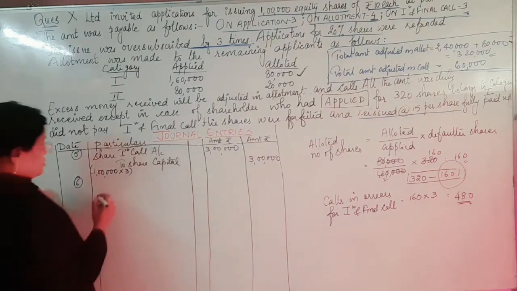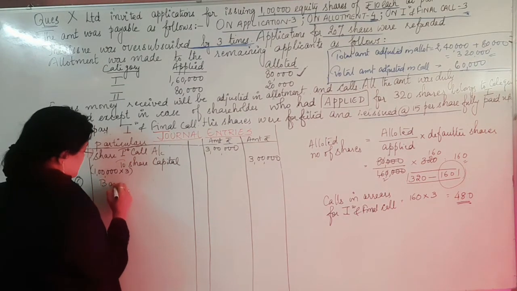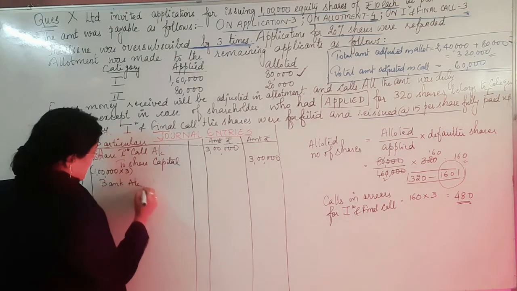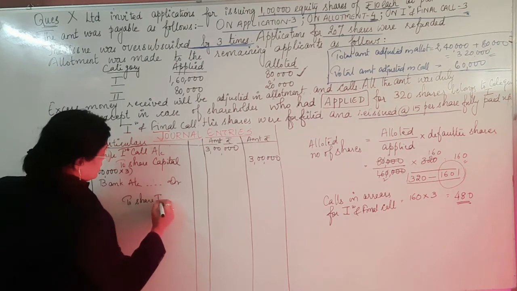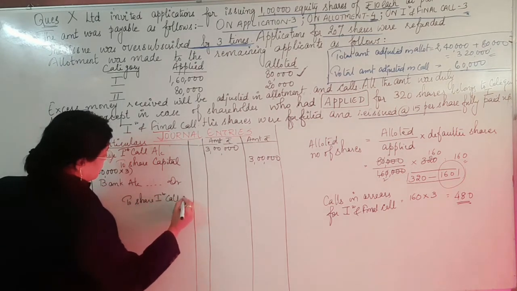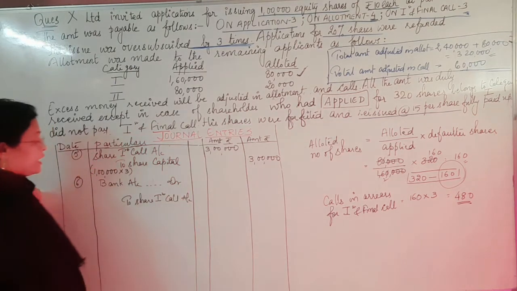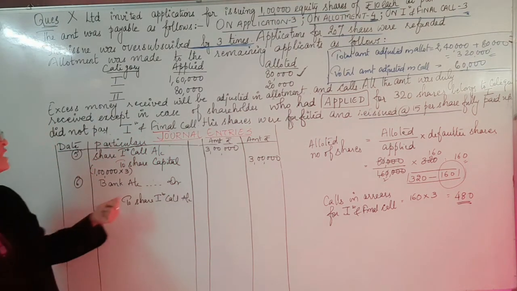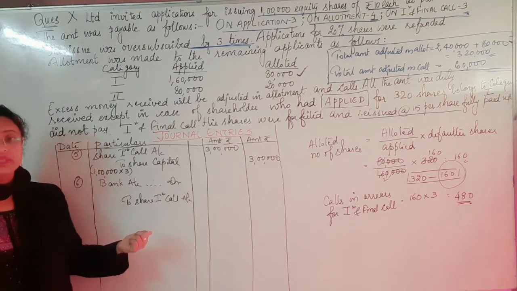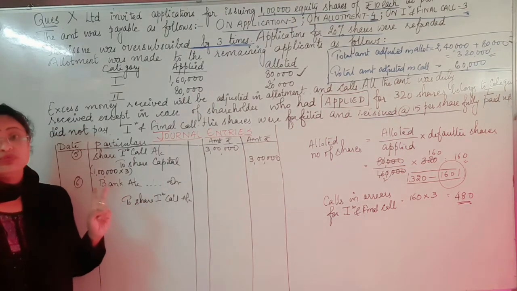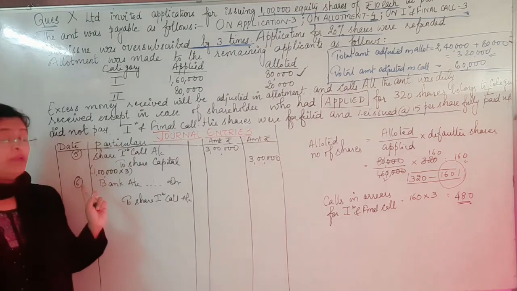For the receipt, the journal entry is going to be bank account debit to share first call account. There are two things we need to take care of while passing this journal entry.